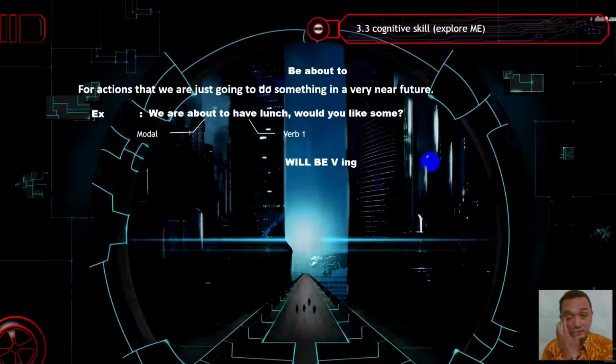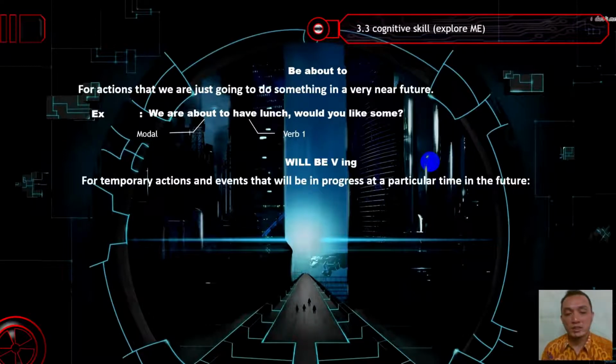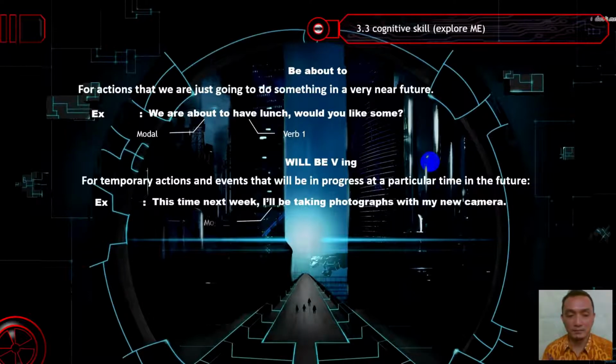Will be verb-ing. Now that we already finished talking about will and the similar modals, we're going to discuss the use of will be verb-ing, or future continuous, for temporary actions and events that will be in progress at a particular time in the future. For example, this time next week. Say this time is 10 o'clock. So this time next week means the same time, 10 o'clock, but happening next week, not today. This time next week, I will be taking photographs with my new camera.